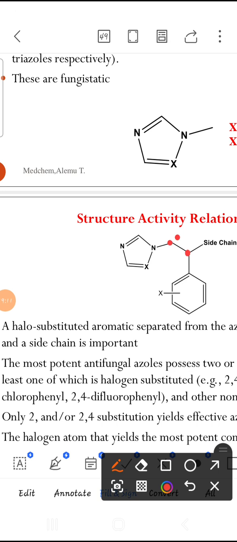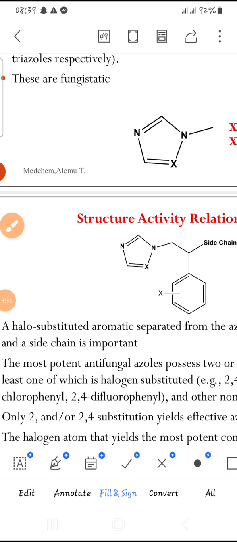That distance is crucial for activity. If you increase the distance between the halogen containing aromatic ring and the azole ring, this will decrease activity.